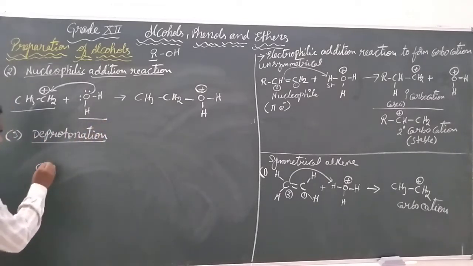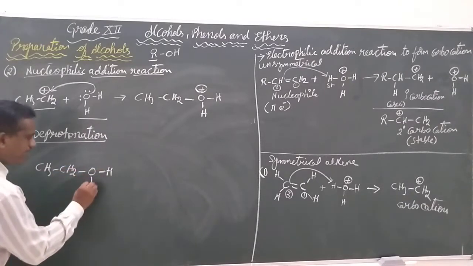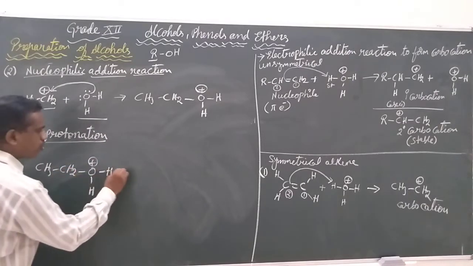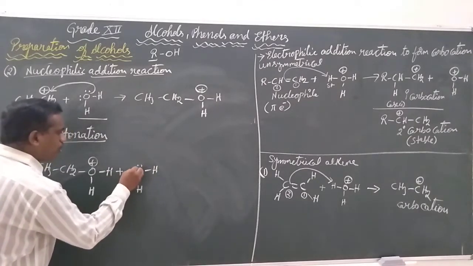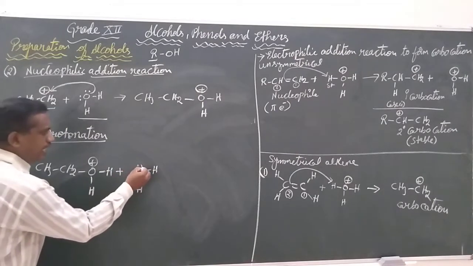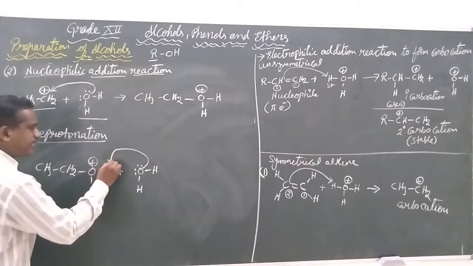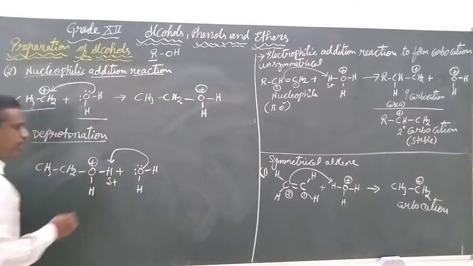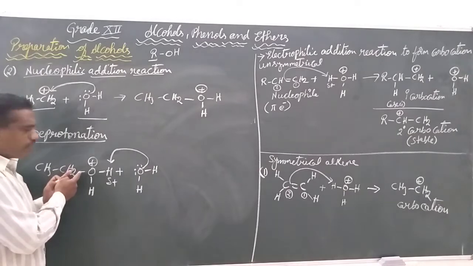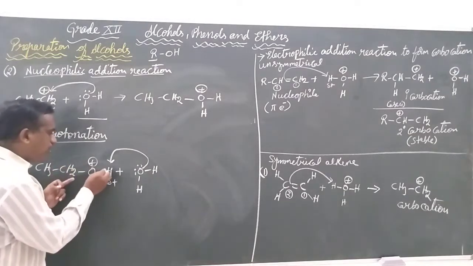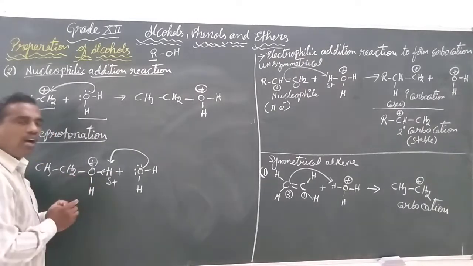Deprotonation. We are using the same CH3, CH2, OH, hydrogen, positive charge, and we are adding another molecule of water. This other molecule of water is going to give its electrons to one of the hydrogens, because the oxygen already has a positive charge, it is going to withdraw the electrons of the hydrogen due to the more polar nature of oxygen.